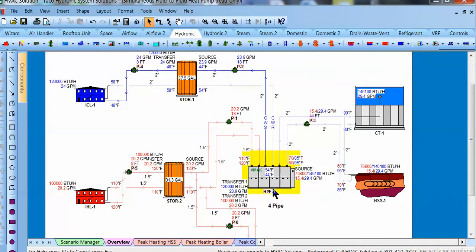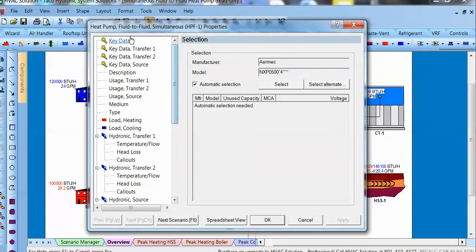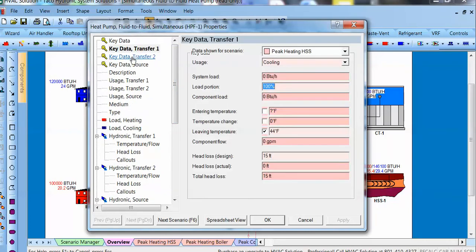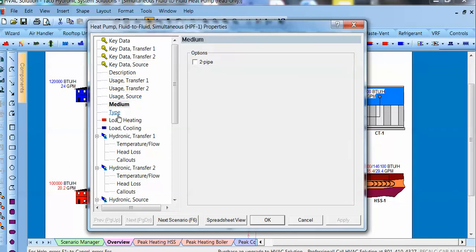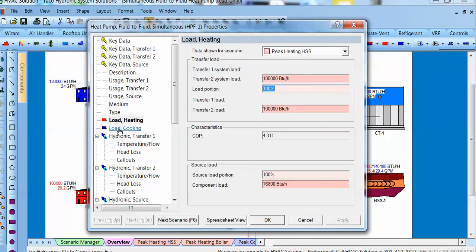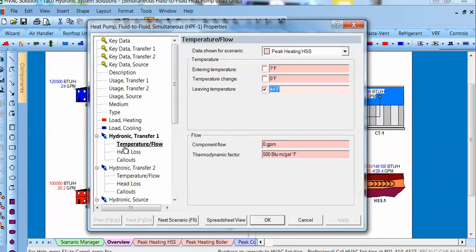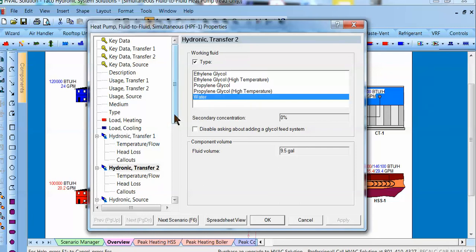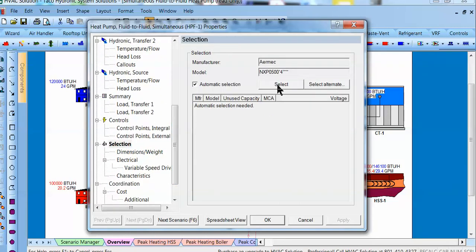And here is the specific project property data on the heat pump. Here's our heat pump. We double left click. Here's all the key data related to that heat pump. Heating information, cooling side, and if we go down to selection, we can use auto selection, or you can type in your own model.